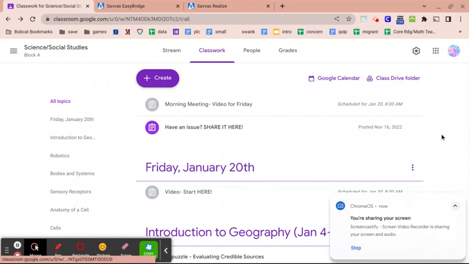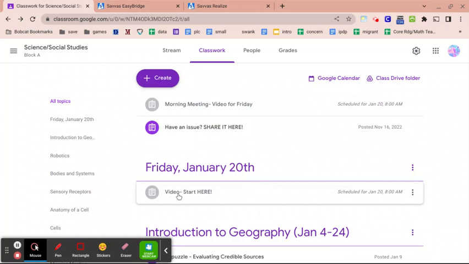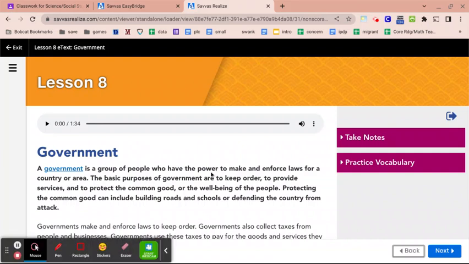Hi, sixth graders. I am sorry that I couldn't be here today, but we will be doing an Edpuzzle to go through our learning for lesson 8. Lesson 8 is going to be a bonus lesson, and it covers the topic of government.